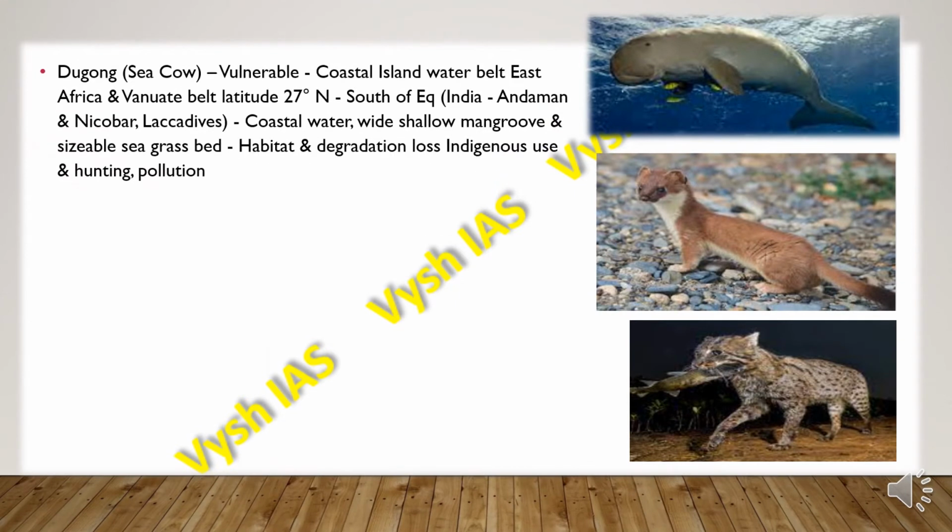Then we have the dugong or the sea cow, which is vulnerable. They are found in the coastal island water belt near East Africa and the Vanuatu belt, up to latitude 27° north and south of the equator. Also they are found in India in the Andaman and Nicobar Islands and the Lakshadweep. They are found in coastal waters, wide shallow mangroves, and also sizable seagrass beds. They face habitat loss and degradation, indigenous use and hunting, and water pollution.